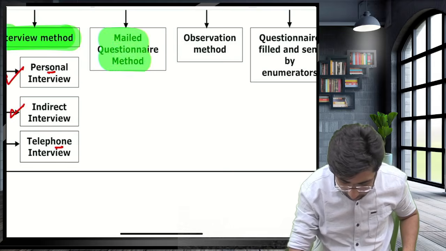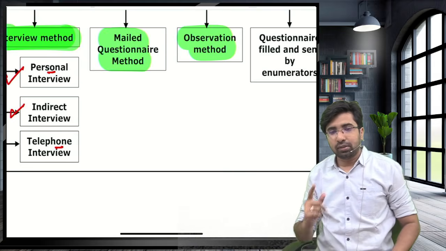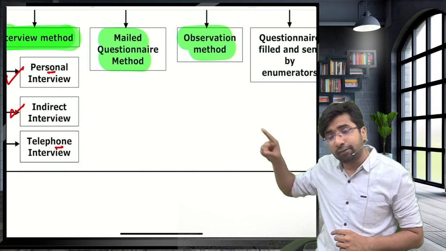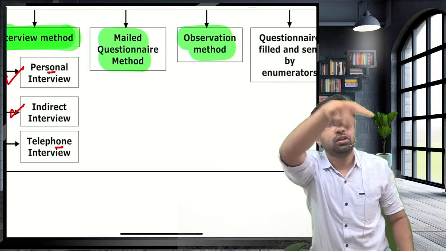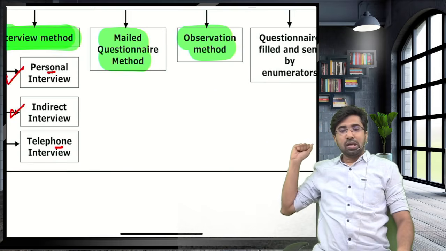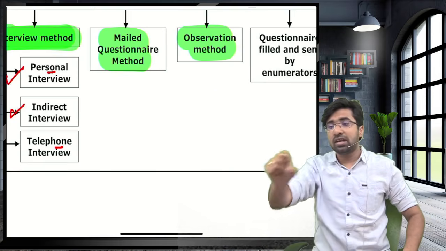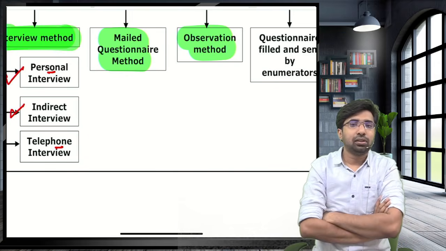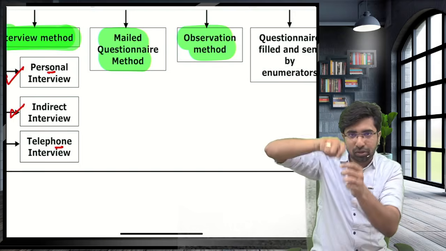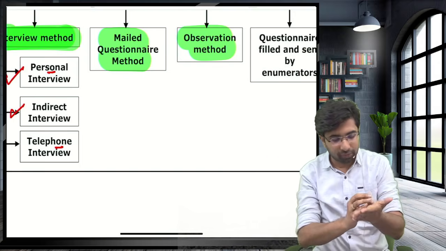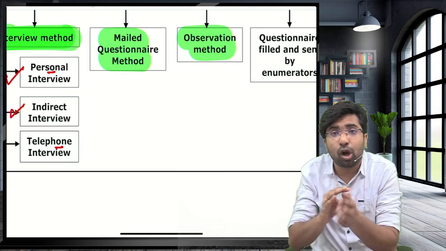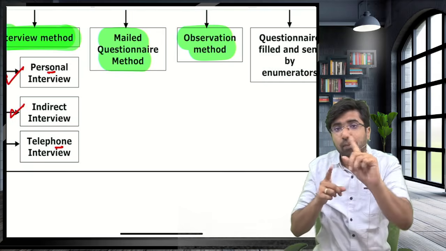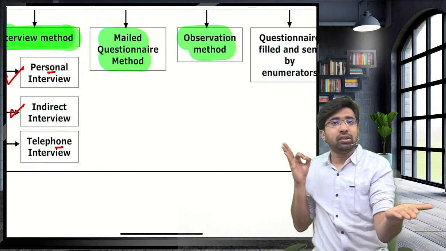Guys, now let's come to the next concept, that is the observation method. In the observation method, I go to the class. How many students are there? I will not collect the information from someone. I will count 1, 2, 3, 4, 5 students. I want to collect the height. I will not ask, Sundar, what is your height? Maria, what is your height? No, I will not ask. I will come with a measurement tape, Maria, 5 feet. I am collecting the data by observation. I am counting it manually. I am not asking, I am observing and collecting the data.